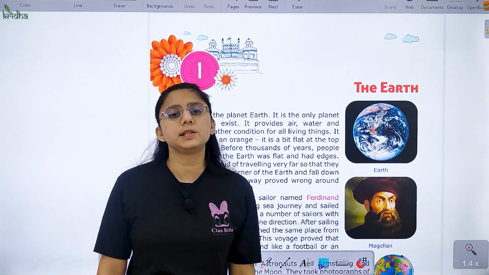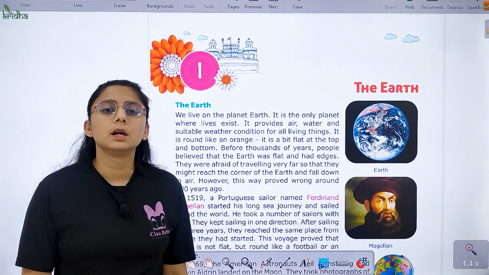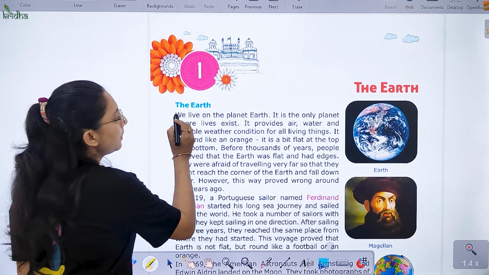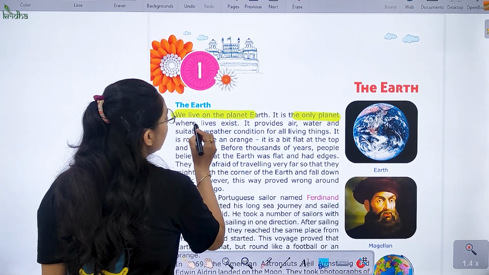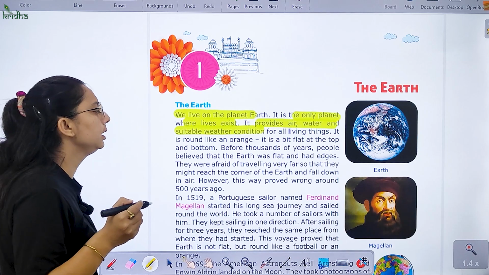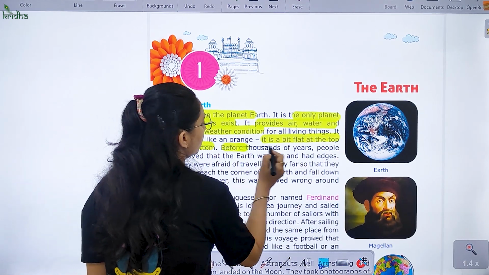Today let's start with chapter number one, that is the Earth. Earth is the planet where we all live, right? So the Earth, we live on a planet Earth. It is the only planet where life exists. It provides air, water and suitable weather conditions for all living things. It is round like an orange. It is a bit flat at the top and the bottom.